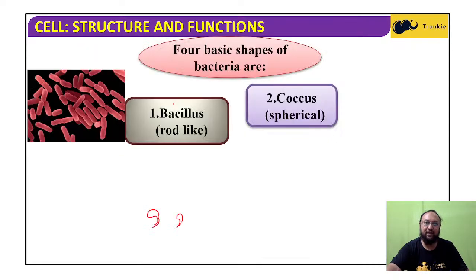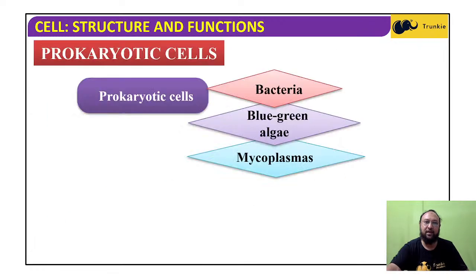In case of the bacteria, we have 4 different types based on the shape. There is the bacillus, rod-shaped; the coccus, spherical; the comma-shaped vibrio; and the spirillum, spiral-shaped. So these are the types of bacteria based on the shape.